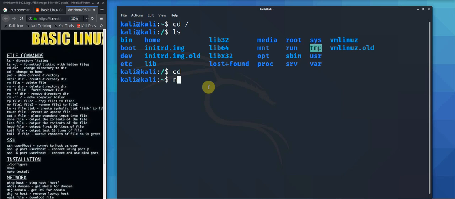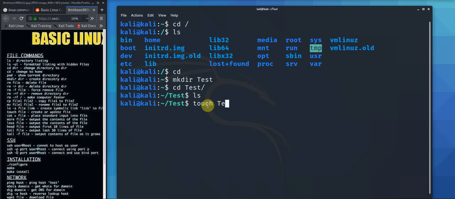Anyway, back to the job at hand. So what we're going to do, we'll make directory again, test, then we're going to change into that test, ls, nothing in there. So if we go over here to copy file, we now need to make a file to copy. So we go touch test, now we're going to go cp, so this is copy the file you want to copy, so it's test. Now we can name it anything we want.